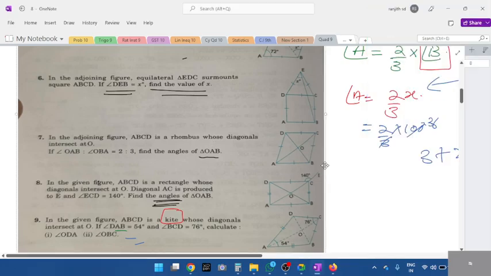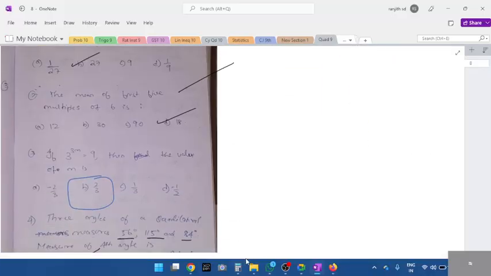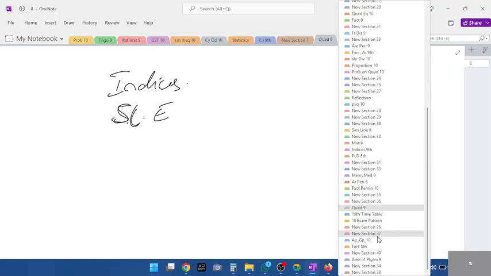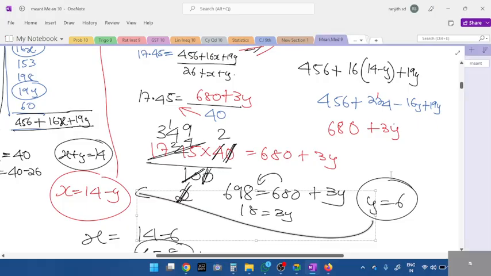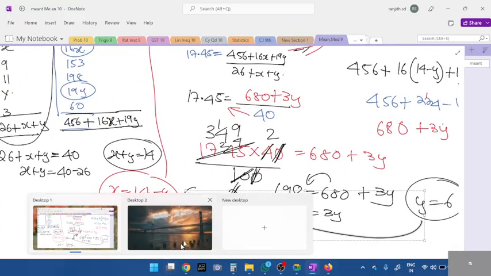So you all tell me, students, what are the chapters you are thorough with? On that I'll conduct the test tomorrow. First, indices, you all can practice, right? Indices. Next, simultaneous linear equation. Next, mean median. Let me show mean median. See, today and tomorrow dedicate for max. These two days, just try to complete. Look at mean median. All of you remember the formulas for mean and median.